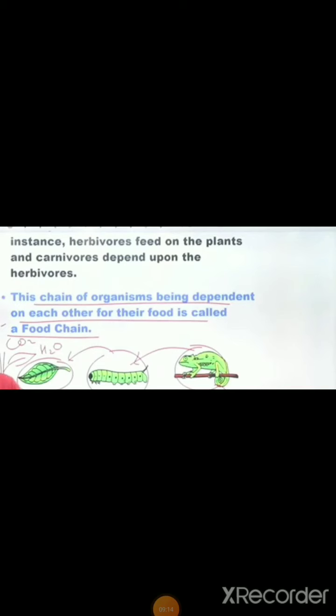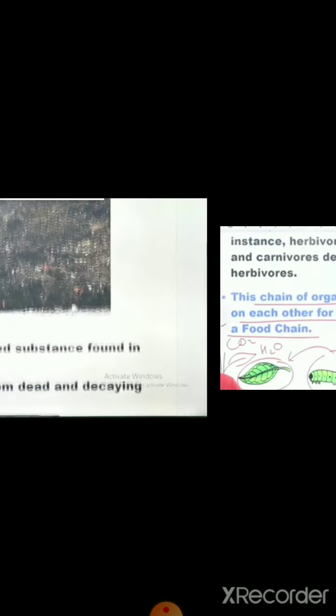So we can say herbivores feed on the plants and carnivores depend on the herbivores, that we already talked about. The chain of organisms. So what is the definition of the food chain? We can say the chain of the organisms being dependent on each other. That means जितने भी organism इस planet पे exist करते हैं, they all are dependent on each other. ठीक है, for their food के लिए जब एक दूसरे पे depend रहते हैं, that is known as the food chain. Okay, what is that? That is the food chain. So in simple words we can say all the living creatures which are dependent on each other are known as the food chain. Clear? Hope this thing is clear in your mind.